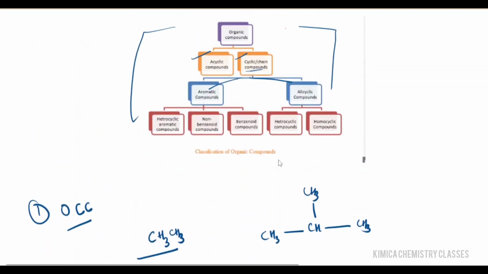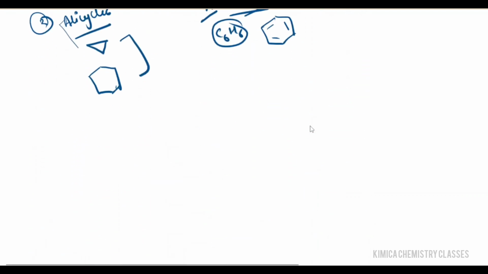As you can see in this structure, aromatic compounds are further divided into three: heterocyclic aromatic compounds, non-benzenoid compounds, and benzenoid compounds, right? And alicyclic is further divided into heterocyclic and homocyclic. So first we discuss alicyclic compounds. They are further divided into two, that is heterocyclic and homocyclic.